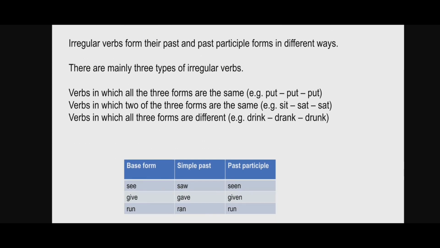Now, irregular verbs form their past and past participle forms in different ways. There are verbs in which all the forms are the same: put, put, put. There is no difference. Then verbs in which two of the three forms are the same: sit, sat. And some verbs in which all three forms are different: drink, drank, drunk. See: the base form is see, saw, seen. Then give, gave, given, and run, ran, run.